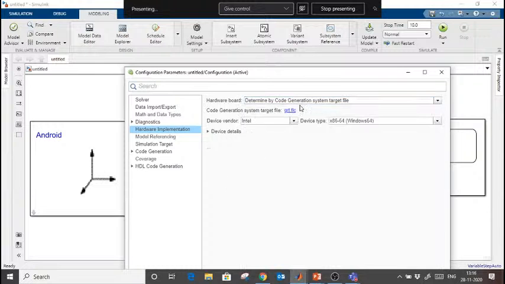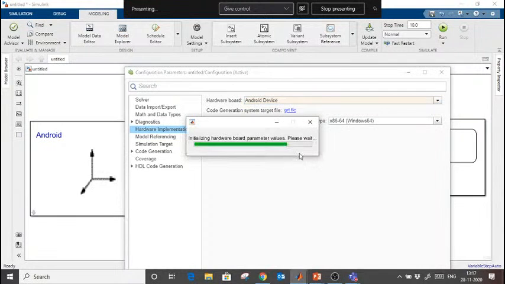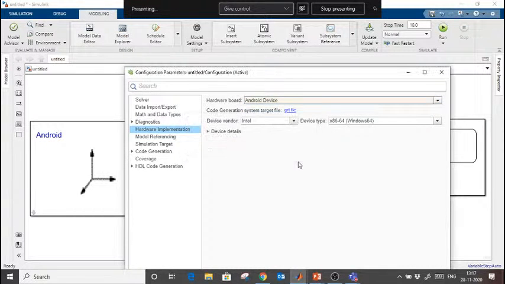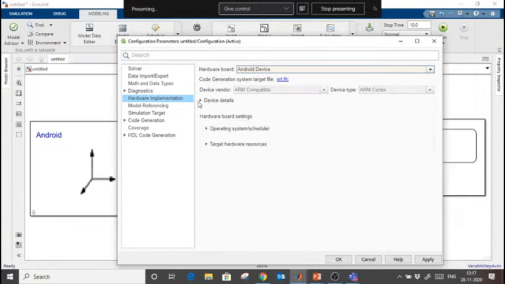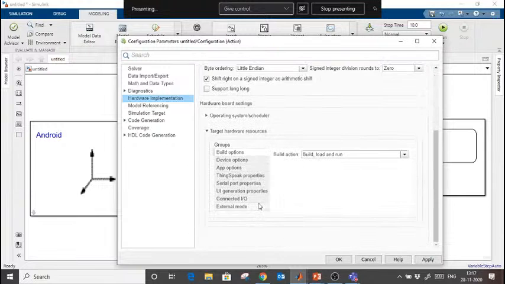And if I choose from here, we require an Android, so we have to deploy to an Android device. I will select Android, and once you select this Android device, all configurations will be done automatically. You don't have to do anything. See this configuration, what will be a baud rate, and if you are logging data from ThingSpeak, you can provide the IP address of that, right? This is a build option, and this is the baud rate here. And if I go in device option, what device I have, already it is detected from here, you see here.